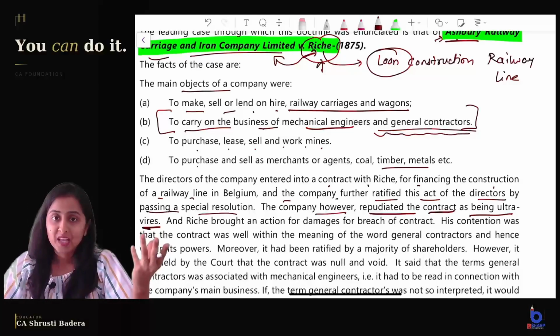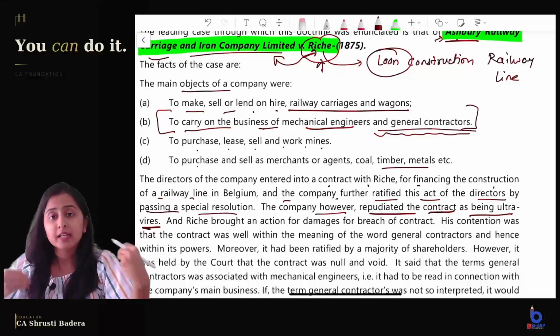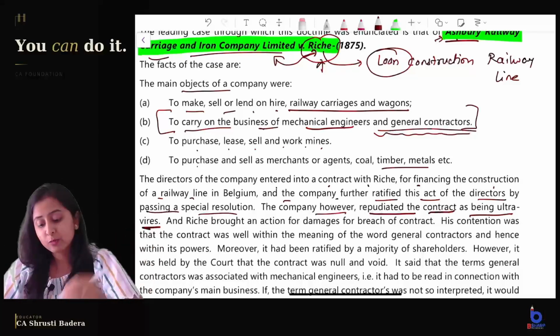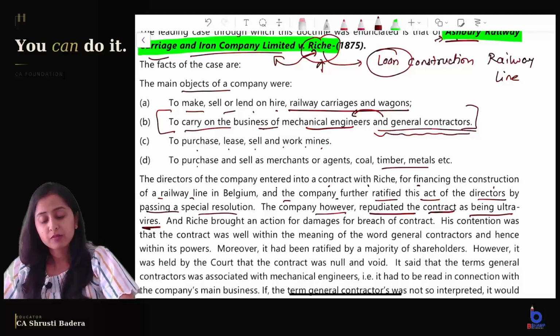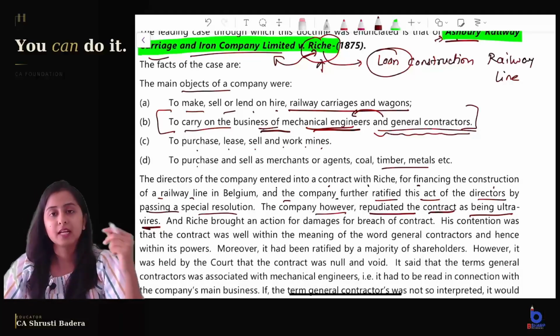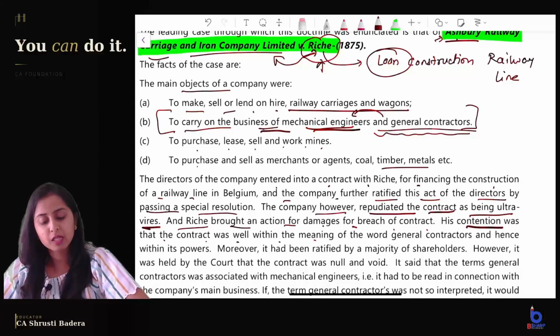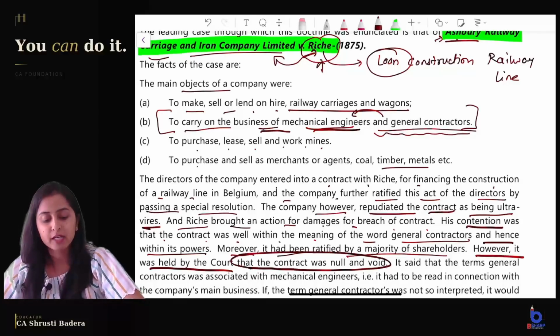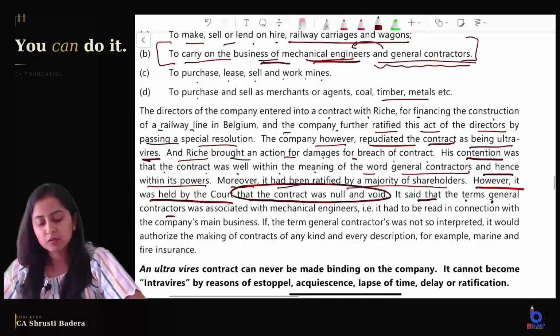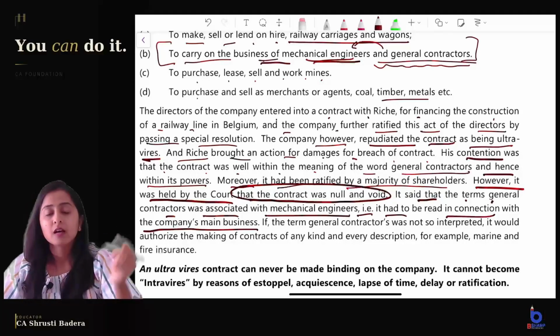Now, does general contractor mean doing any type of contract? No, it has to be construed with the previous words. Which previous words? Business of mechanical engineers and general contractors. Riche brought an action for damages for breach of contract. His contention was that the contract was well within the meaning of the words general contractors and hence within its powers. Moreover, it had been ratified also by the shareholders. However, it was held by the court that the contract was null and void. It said that the term general contractor was associated with mechanical engineers, that is, it had to be read in connection with the company's main business.